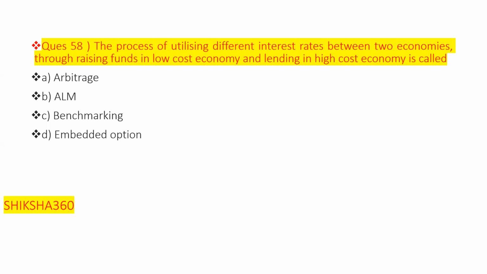So the process of utilizing different interest rates between two economies, through raising funds in the low cost economy and lending in the high cost economy, is called arbitrage, ALM, benchmarking or embedded option. The correct answer here is arbitrage.